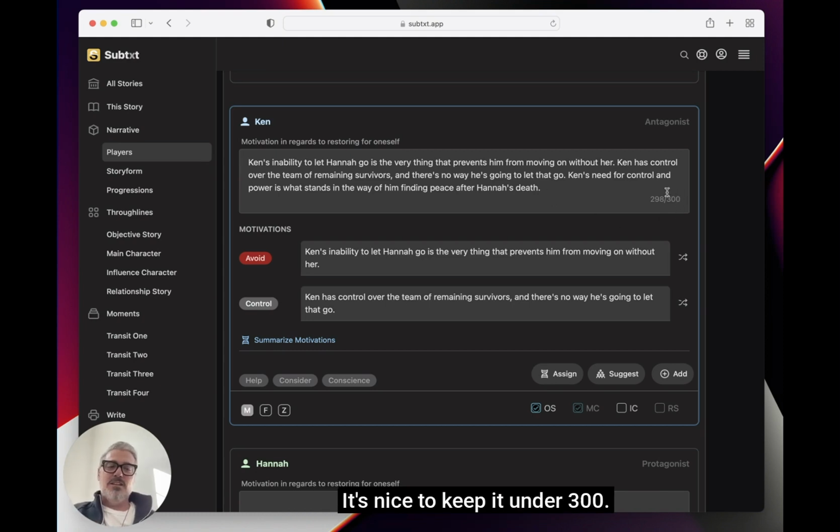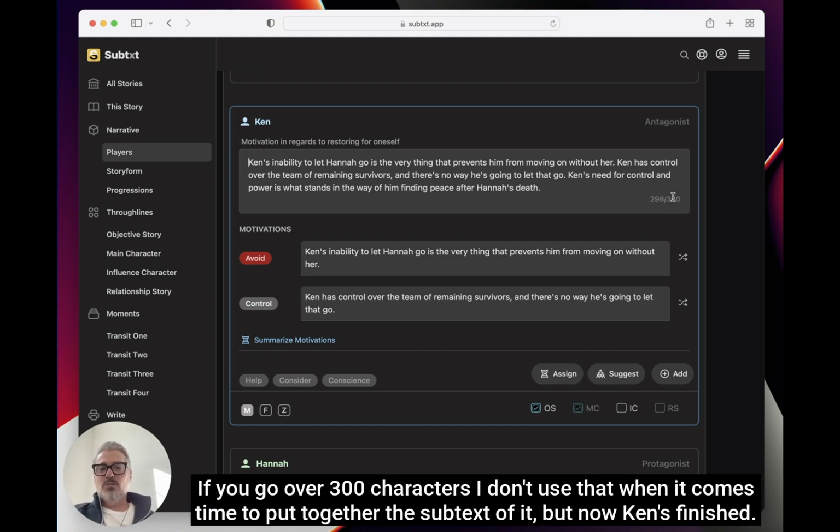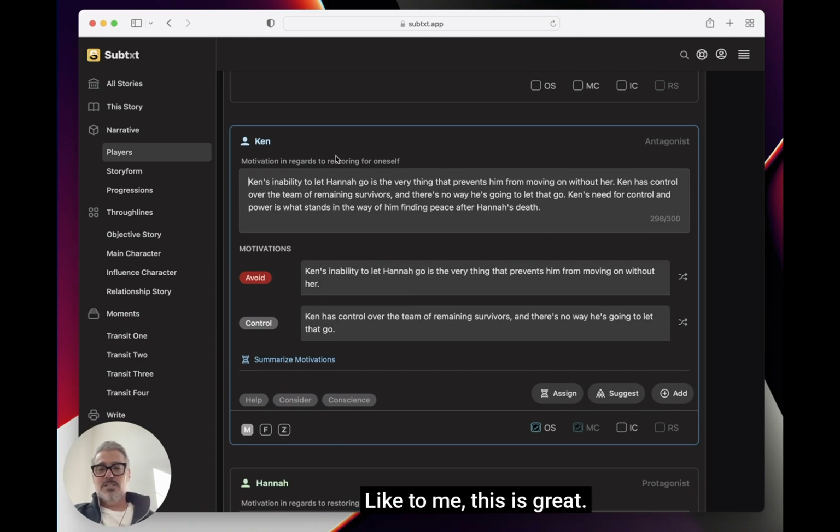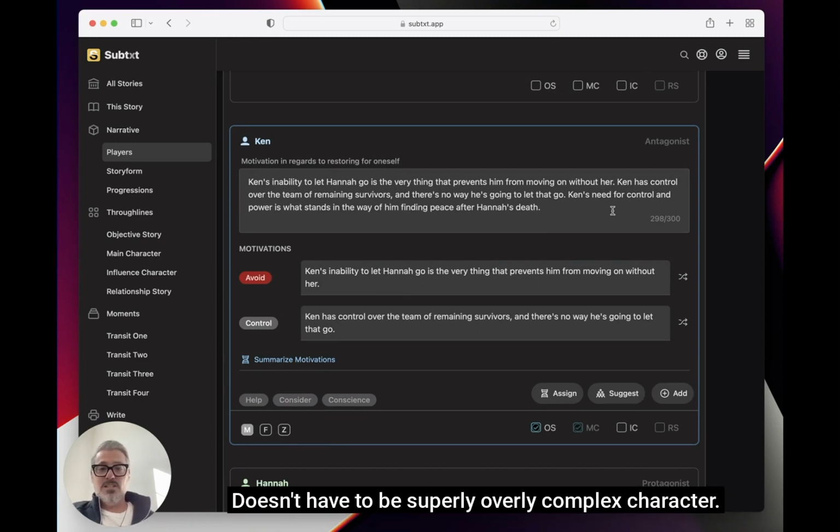And you'll see here the limit. It's nice to keep it under 300. If you go over 300 characters, I don't use that when it comes time to put together the subtext of it. But now Ken's finished. To me, this is great. He's great. This is perfect for this kind of story. It doesn't have to be a super overly complex character.